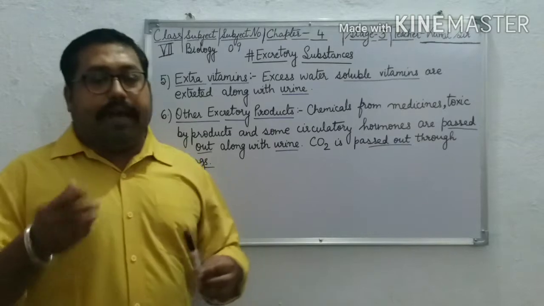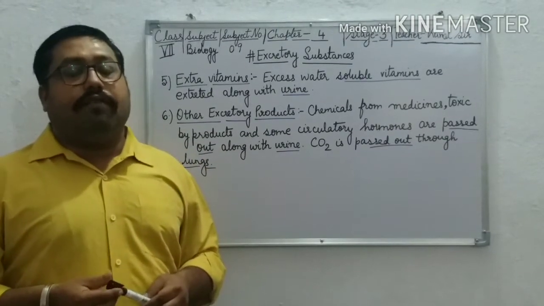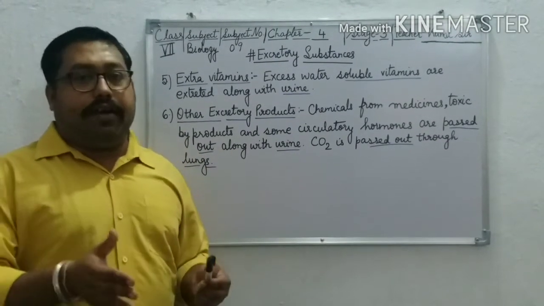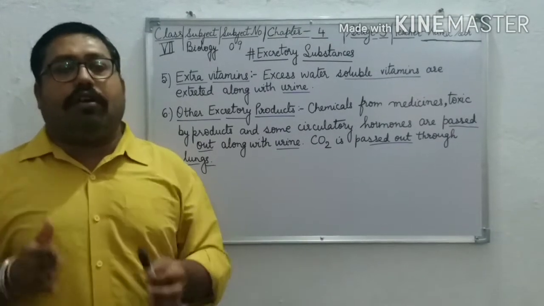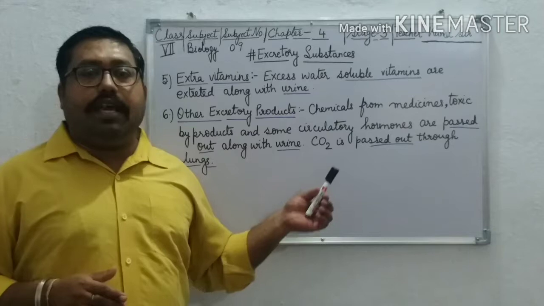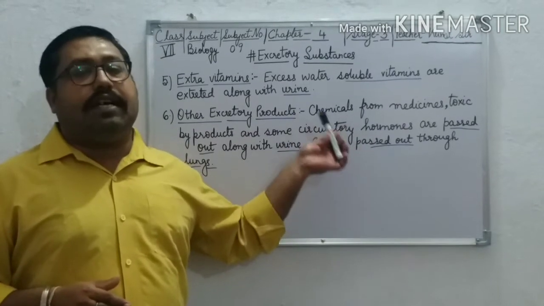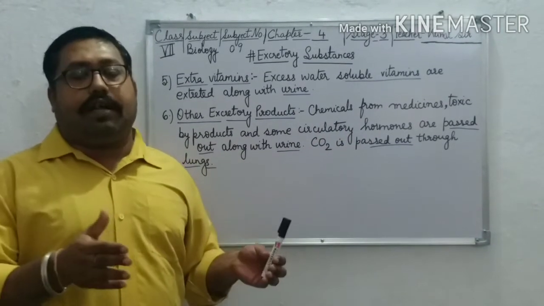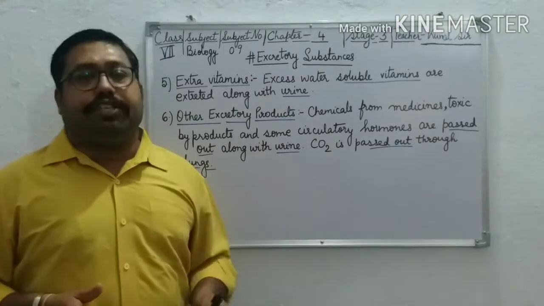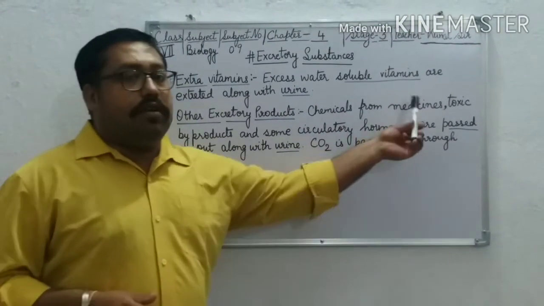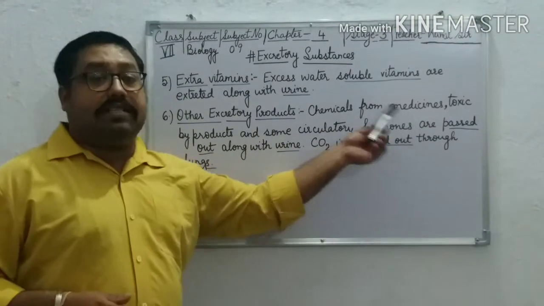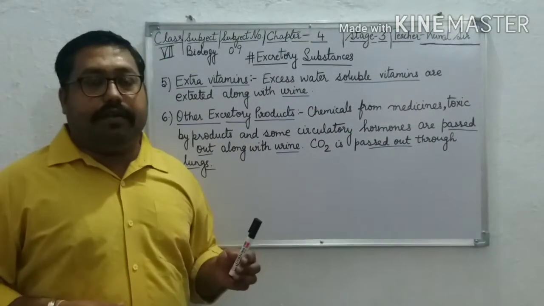Hormones are chemical substances. What is their role? They regulate or control the activity of certain cells or organs. Here we are talking about the circulatory hormones, which control or regulate the activity of circulation. They are passed out with the help of urine.